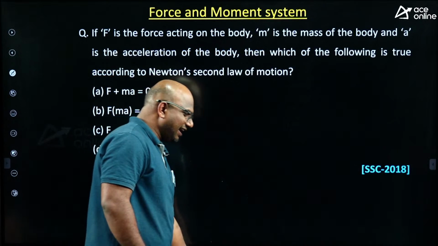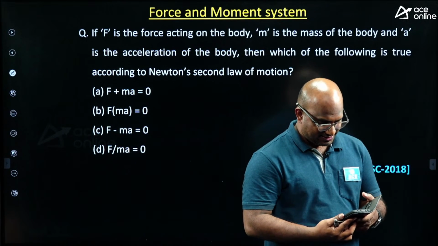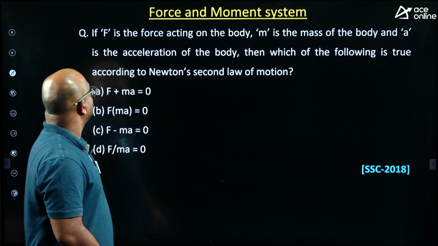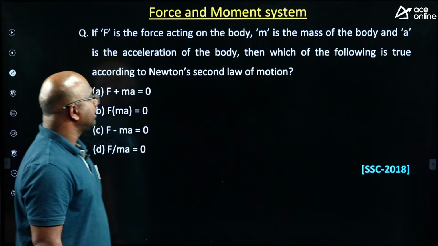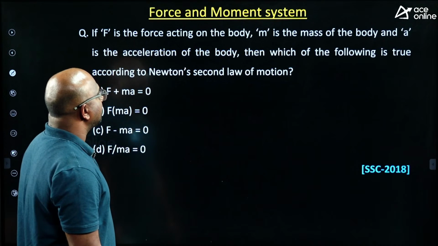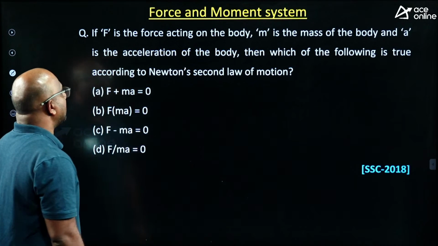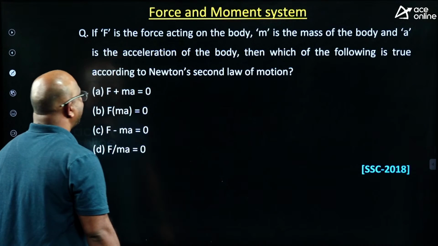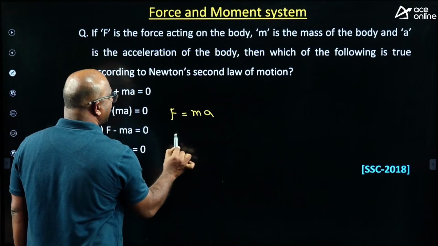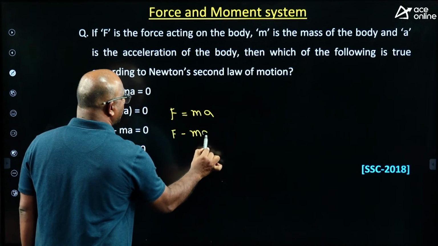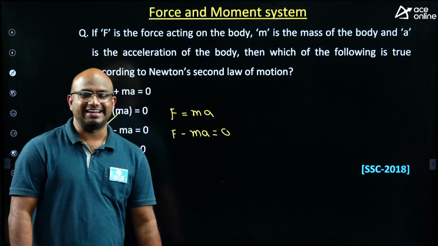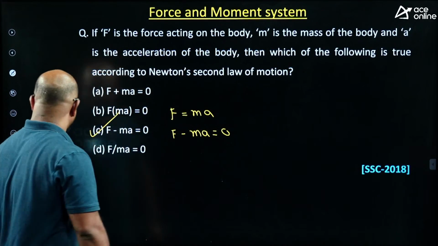This is a little easy question, guys. Please check it. If F is the force acting on the body, M is the mass of the body, and A is the acceleration of the body, then which of the following is true according to Newton's second law of motion? What is Newton's second law of motion, guys? F equals ma, which means F minus ma equals how much, guys? 0. The right answer is option C, guys. Clear?